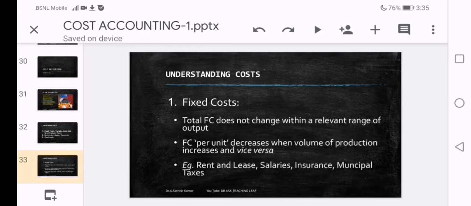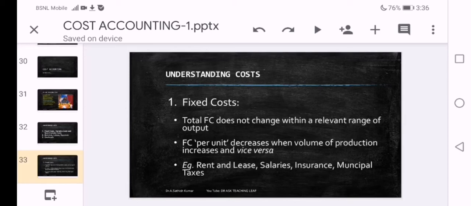But a very important feature: fixed cost per unit decreases when the volume of production increases, and vice versa, means fixed cost per unit increases when the volume of production decreases. So per unit to volume of production, an inverse relation is there. In the case of total fixed cost to volume of output, no relation exists. Either the volume increases or decreases, there will not be any change in the fixed costs.